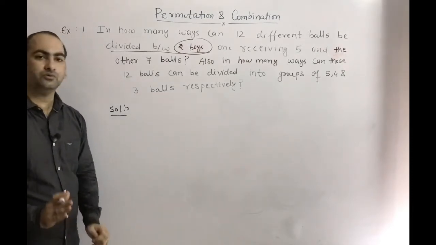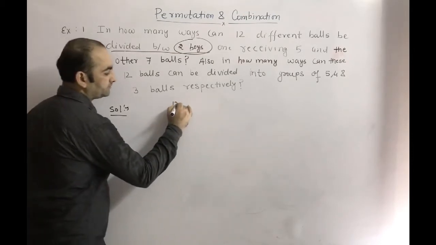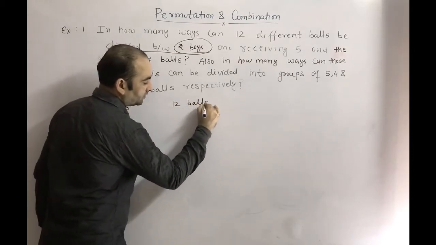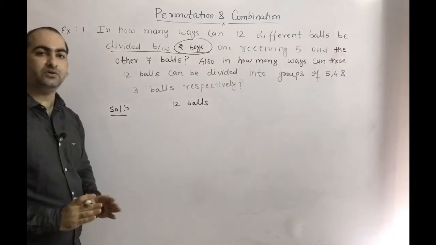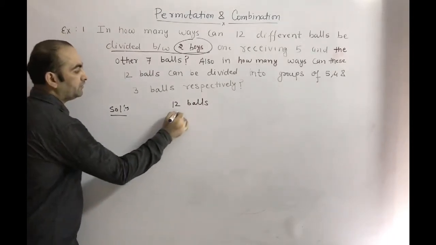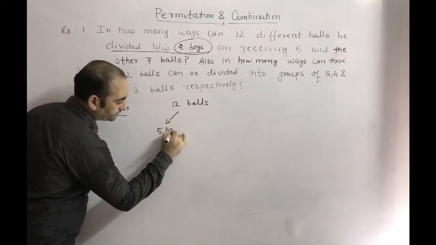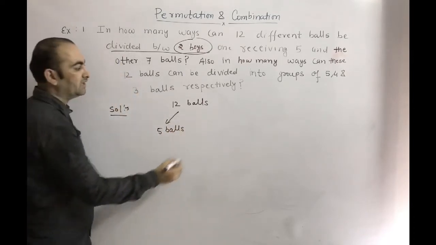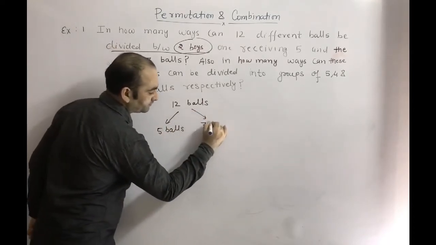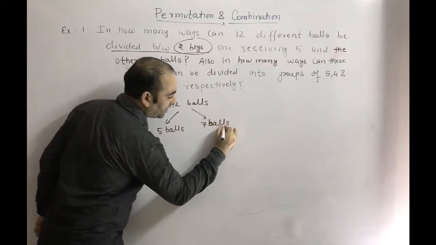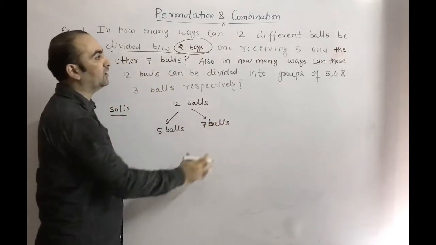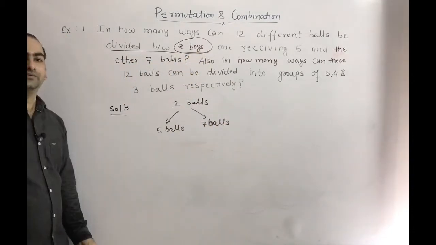So first there are 12 balls. These 12 balls we have to divide into two groups. In the first group we want 5 balls, in the second group we want 7 balls. After that, these two groups we have to distribute among two boys. So first we do grouping.